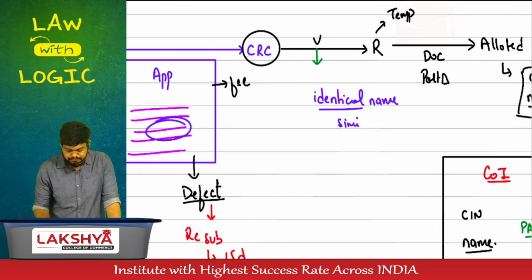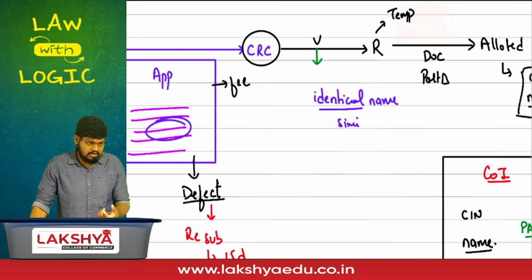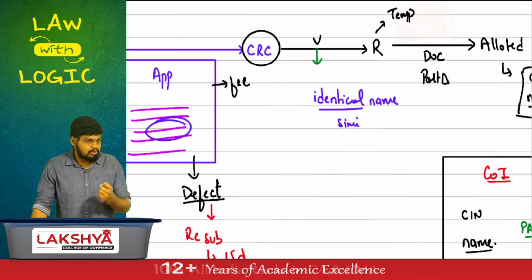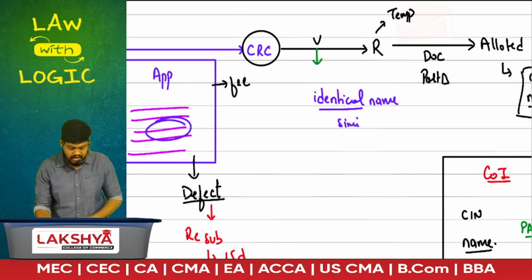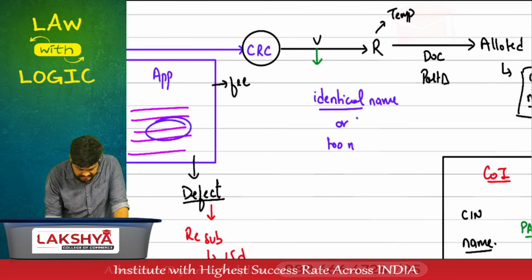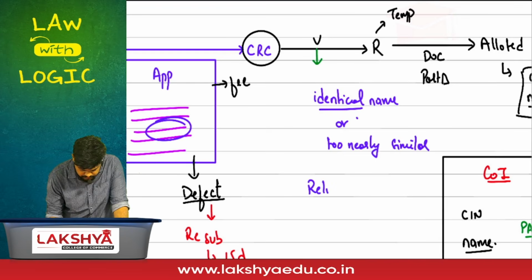Who will verify? CRC will verify whether the proposed name of the company is identical or too nearly similar to an existing company. What are the two words you remember? Either it is identical or too nearly similar. Can I incorporate Reliance?